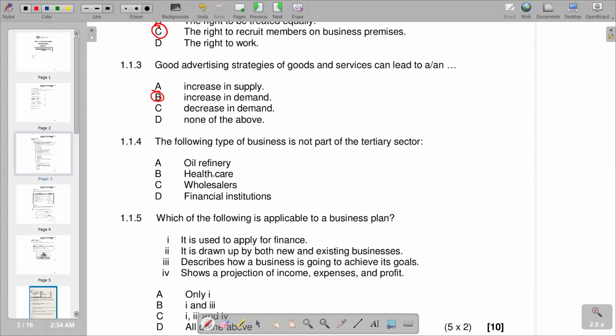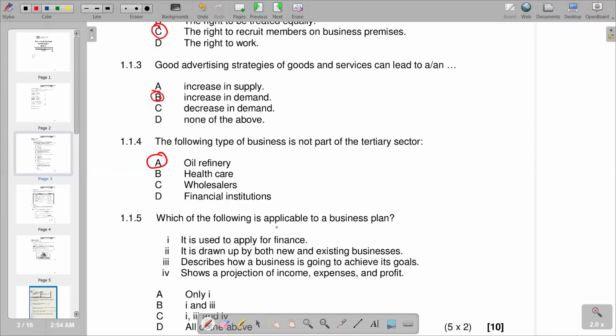And then we've got healthcare. It's a service, so it means it falls under tertiary. Wholesaler comes in the form of a retailer, so it also falls under tertiary. And then we've got financial institutions, they also offer services, which is also under tertiary. So which means A is the answer. 1.1.5. Which of the following is applicable to a business plan? One is saying it is used to apply for finance.